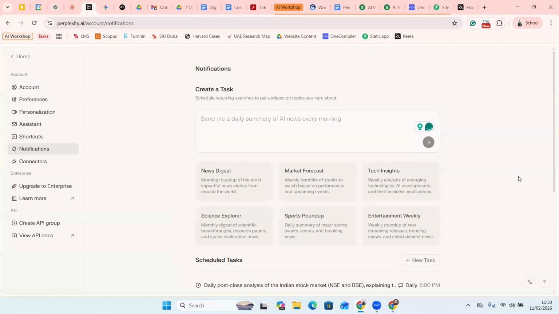So what will happen is from today at around 5 p.m. onwards, I will get a complete summary report of what happened in the market, and a complete holistic view. Right? So this is a great way of understanding or following a particular topic. Now, whatever profession you are in, you may want to follow a particular topic in your domain, and you can create multiple tasks like this. Okay. Then we move to the next tool.